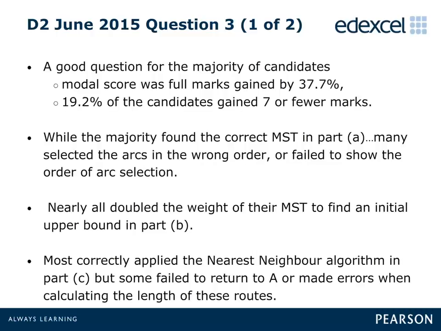In Part B, nearly all candidates correctly doubled the weight of their minimum spanning tree to find an initial upper bound. In Part C, candidates were asked to apply the nearest neighbour algorithm to find a second upper bound. And while many correct responses were seen, a significant number of candidates, as in previous sessions, failed to return to the starting vertex, and so did not create the required Hamiltonian cycle.